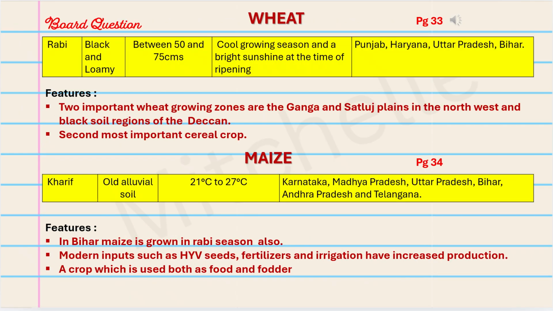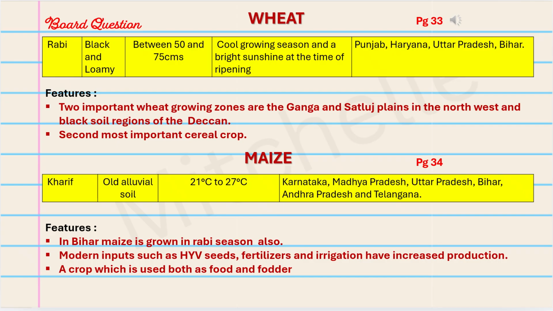So next one is wheat on page 33. Again, board question. Rice and wheat seem to be the favorite for board exams. So two very important things. Of course, you have to learn everything, but I have seen rice and wheat repeatedly in many board papers. So once again, I have given you the cropping season, the type of soil, the condition it's grown in, and where all wheat is grown all over India. Highlighted the features. We have maize on page 34, the same thing, the cropping season, etc. I have given you the features.